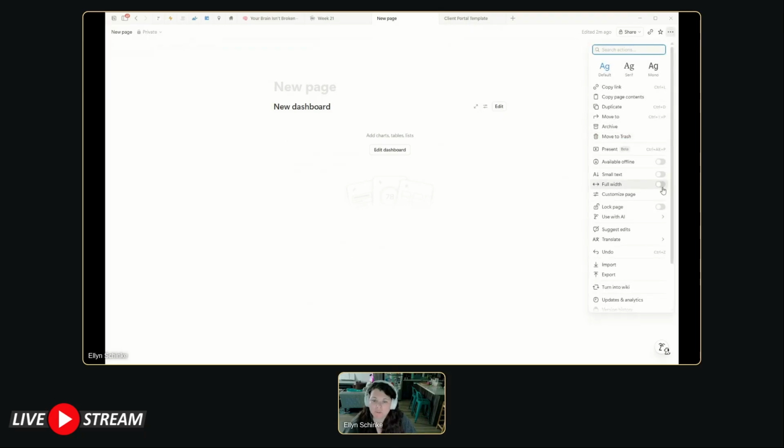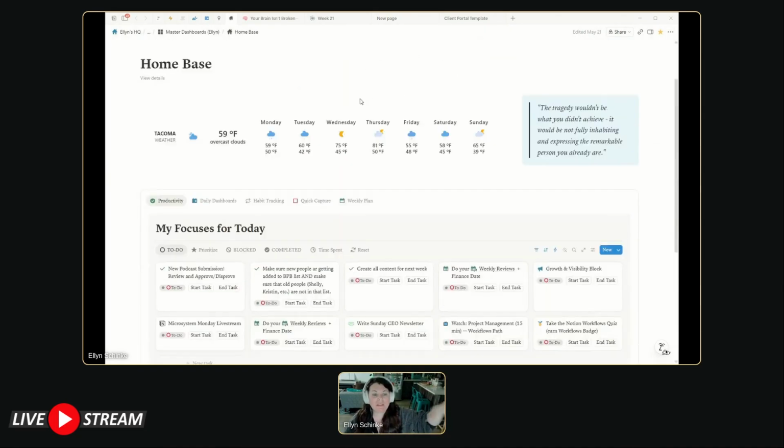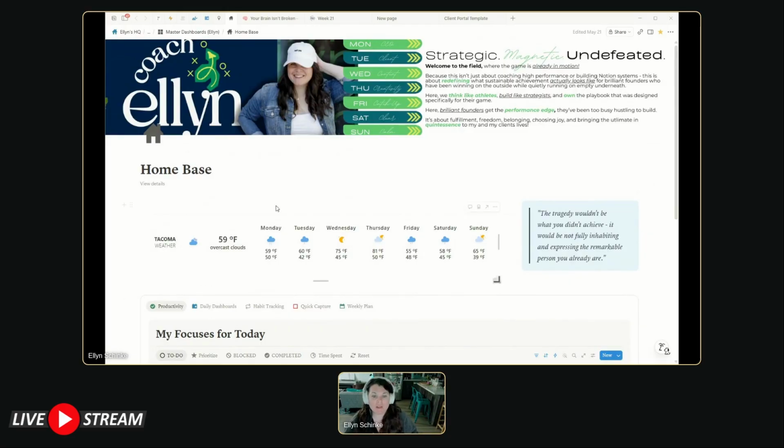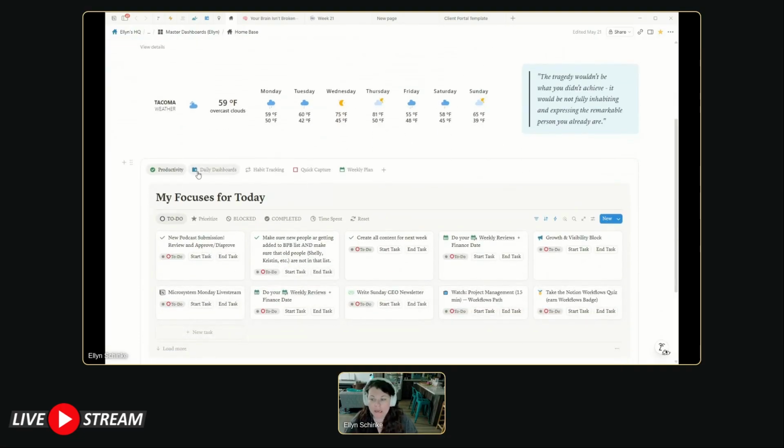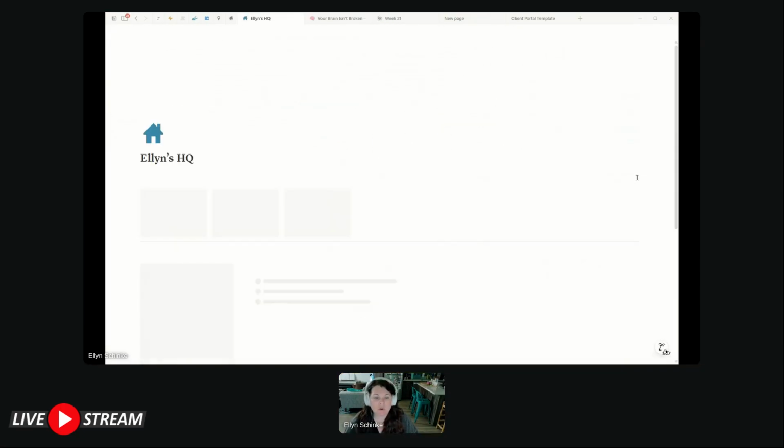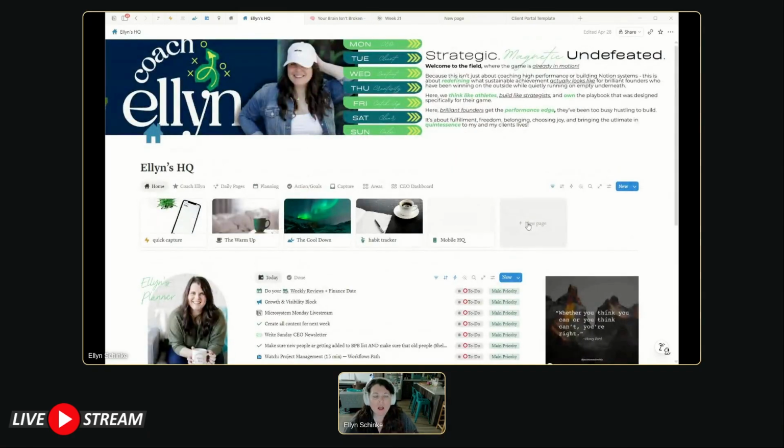So with the dashboard view, I went over this very briefly in last week's Third Thursday webinar. I wish they gave dashboards a different name, because it's easy to confuse a dashboard view with my home base dashboard. In Notion, a dashboard is generally a page that has a lot of different information on it. Like this is a dashboard. This is a dashboard as well. So I think the name can get a little bit confusing.